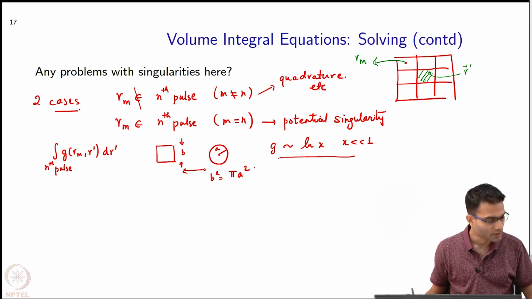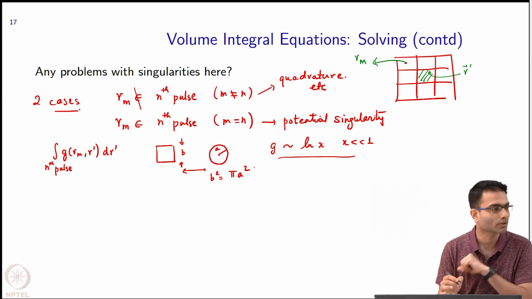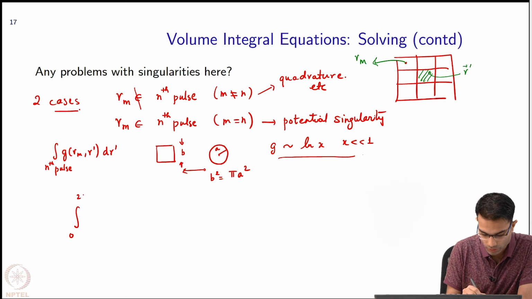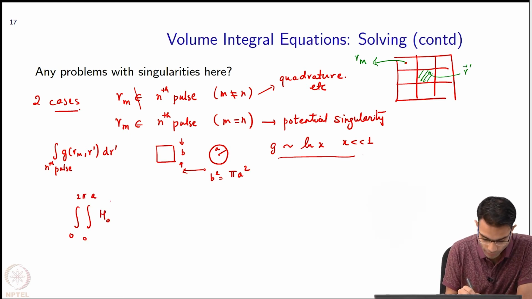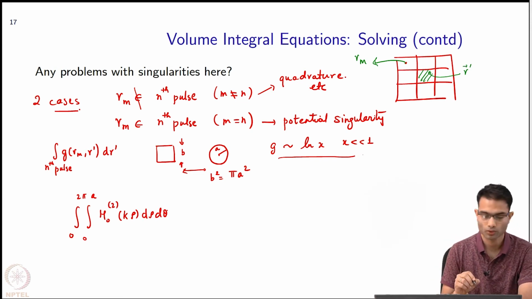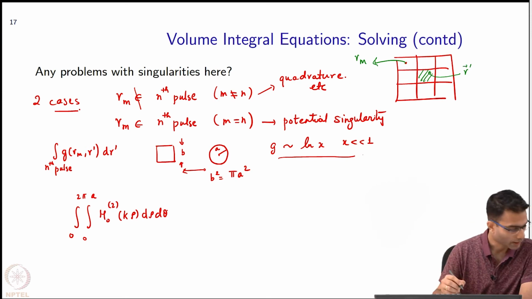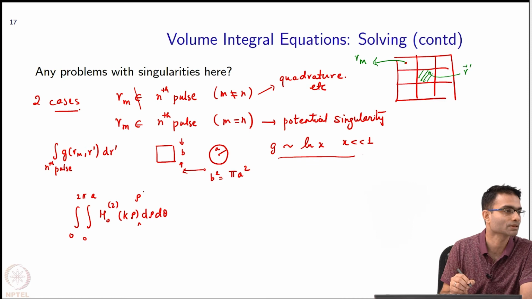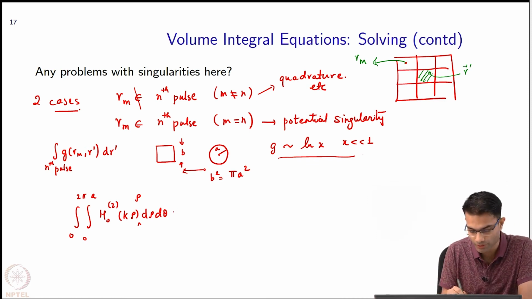And once I know this, I will just write down the final expression. You can do this integration yourselves looking at the handbooks. So 0 to 2 pi, I am integrating over a circle, 0 to a, H0^(2)(k rho) rho d rho d theta. This is integration over a circle, right? I am missing a rho. Okay, there is a rho. Rho d rho d theta. That is the 2D differential element I am integrating, and I have my H0^(2).